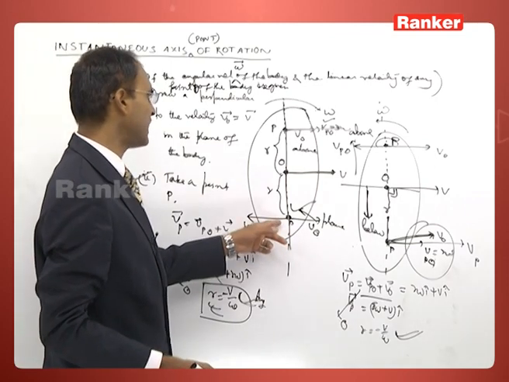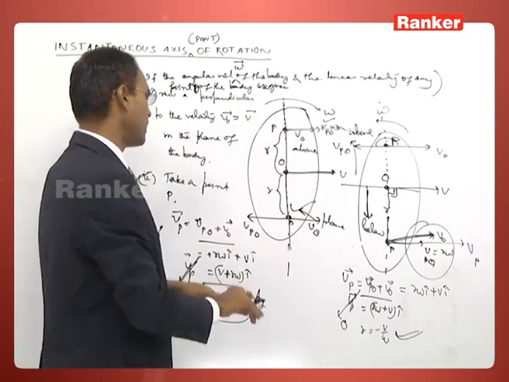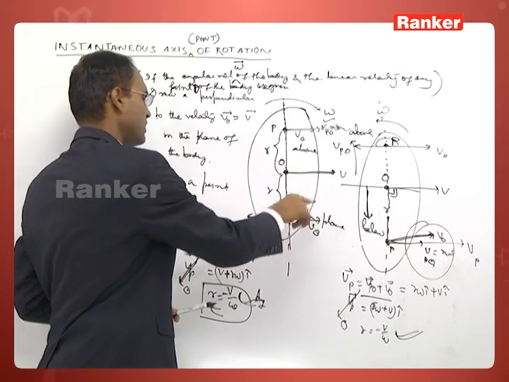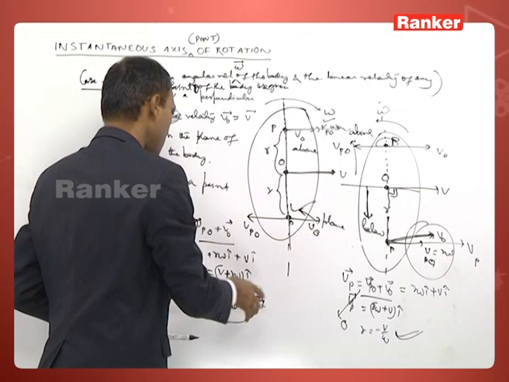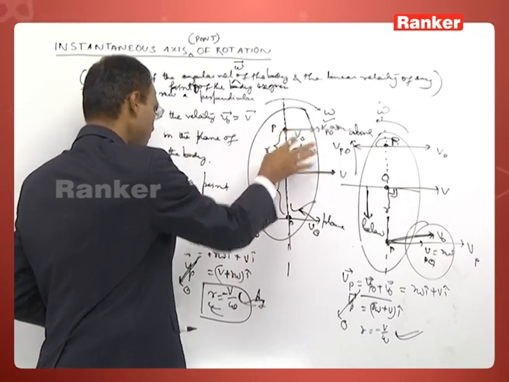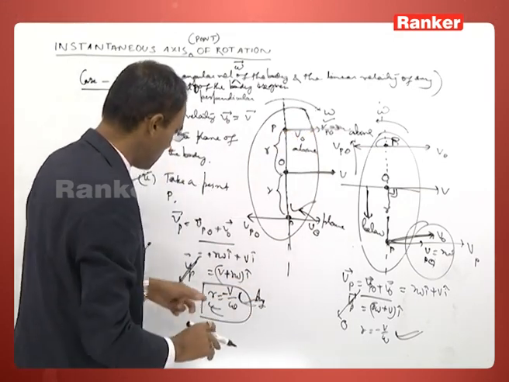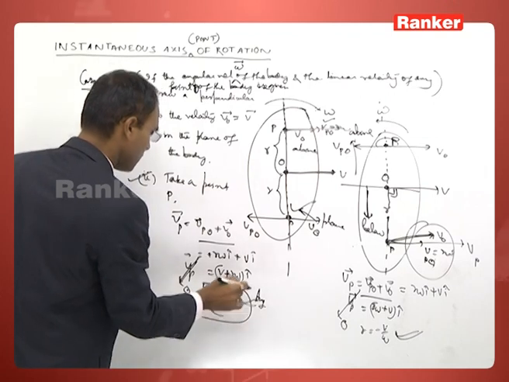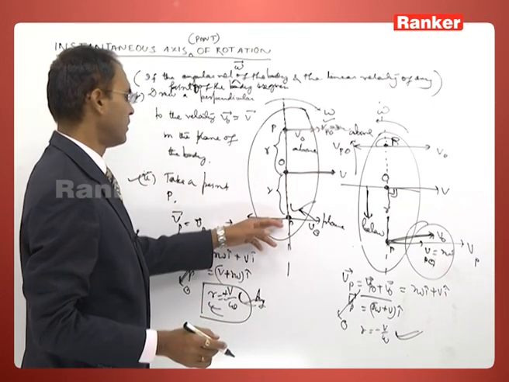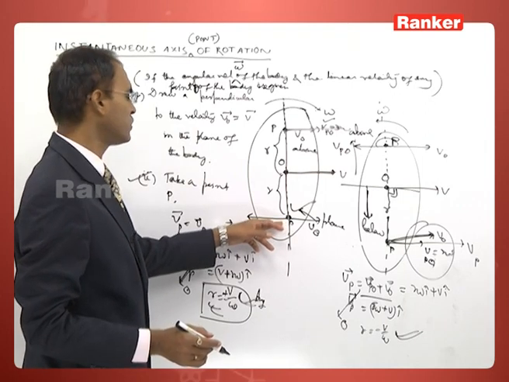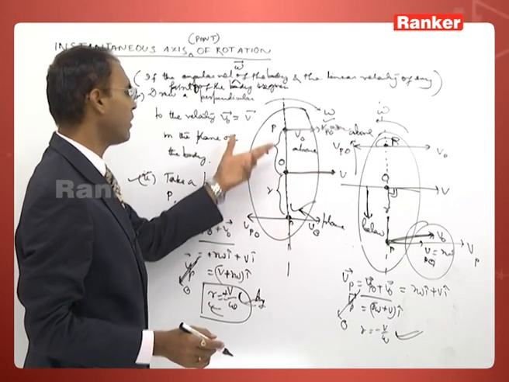By inspection you can understand that when it is spinning clockwise and this point is moving towards right, this point must be below. When it is anti-clockwise spin, the point must be above. By inspection we can get the location of the point, and by this formula you can get whether positive or negative. It depends upon the position of that point, whether it is below or above.